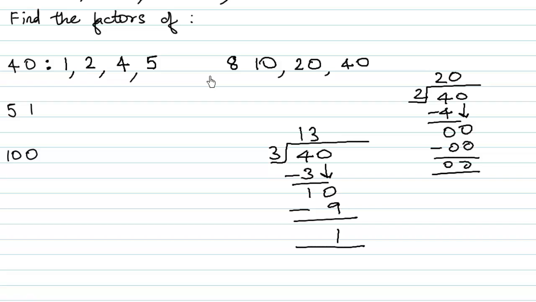So let's start with 6. 6 6s are 36, 6 7s are 42. No, we do not have 40 in the table of 6. What about 7? 7 6s are 42. No. So all these numbers are the factors of 40: 1, 2, 4, 5, 8, 10, 20 and 40.